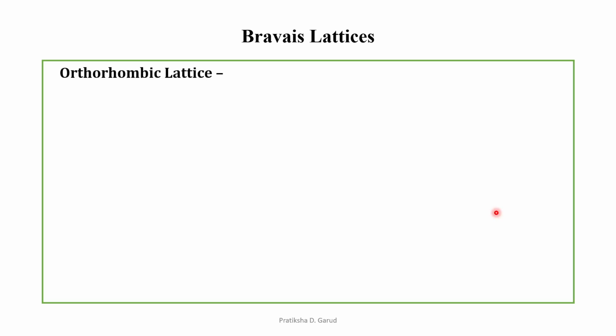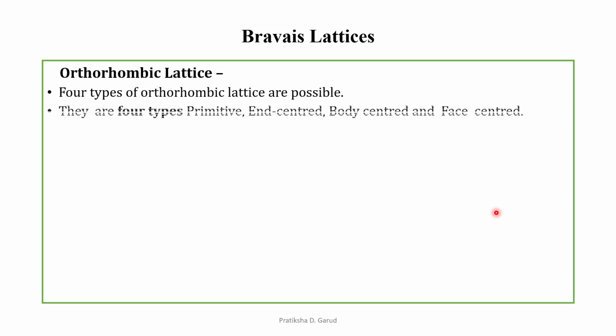Next type is orthorhombic lattice. Four types of orthorhombic lattice are possible. Which are these four types? The four types are primitive, end-centered, body-centered, and face-centered. So let us see them. Primitive means a simple, an atom is present at each corner of the cube.